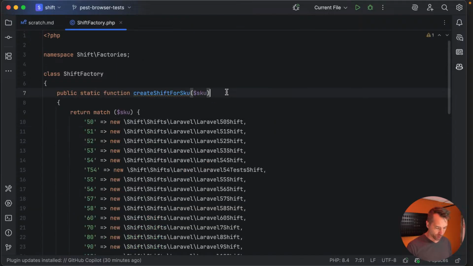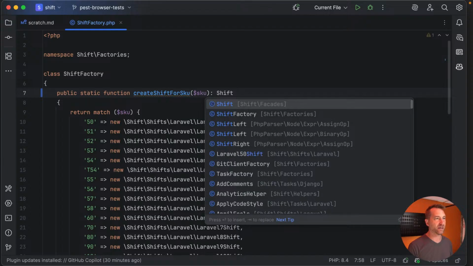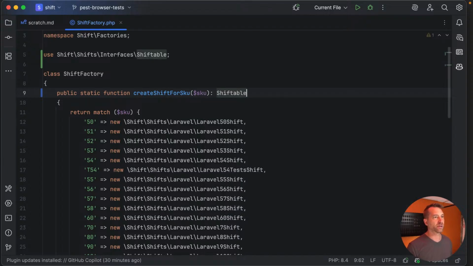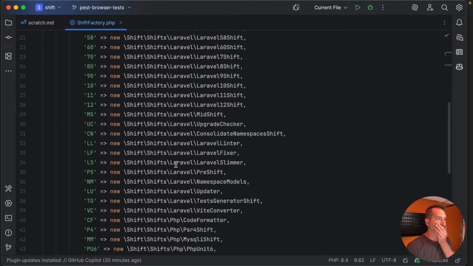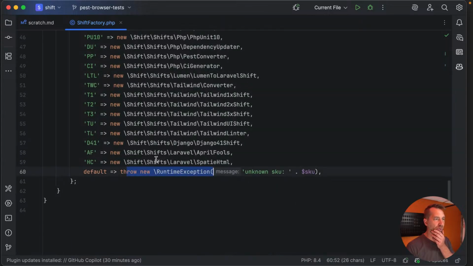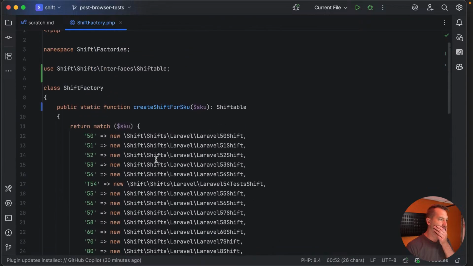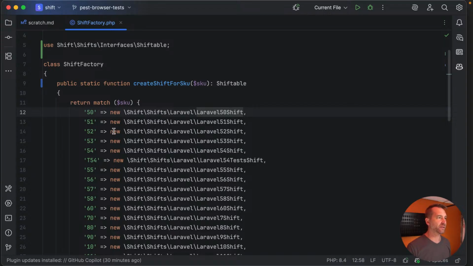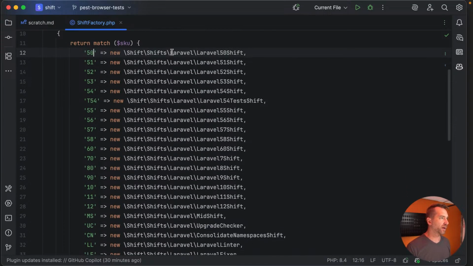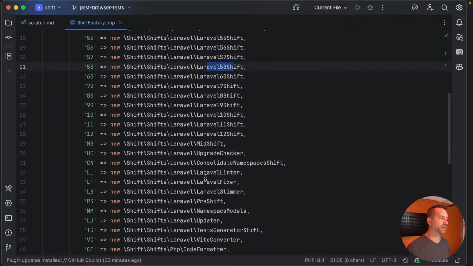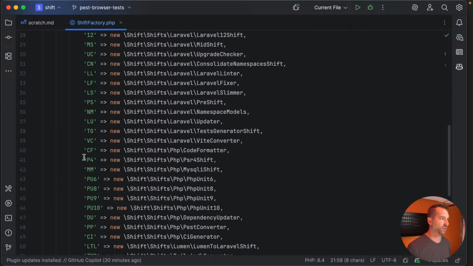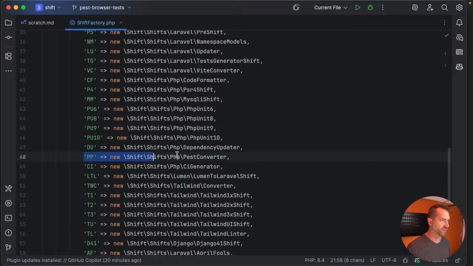All of these are shiftable. They implement the shiftable contract. So this returns a shiftable. So we can fix that. And I think it throws an exception if it doesn't find something. So we can see here 50 is the Laravel 5.0 shift, and 58's the Laravel 5.8 shift, all that kind of stuff. So down here somewhere we have a pest converter. Yeah, PP for pest converter.